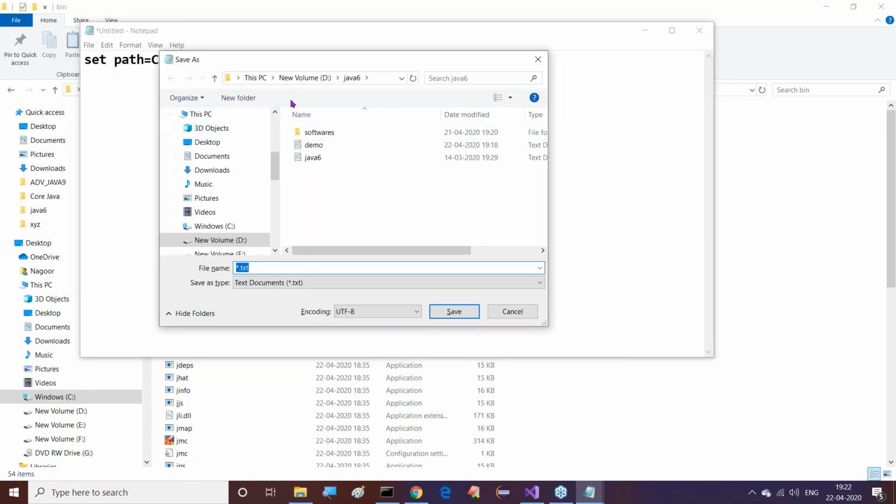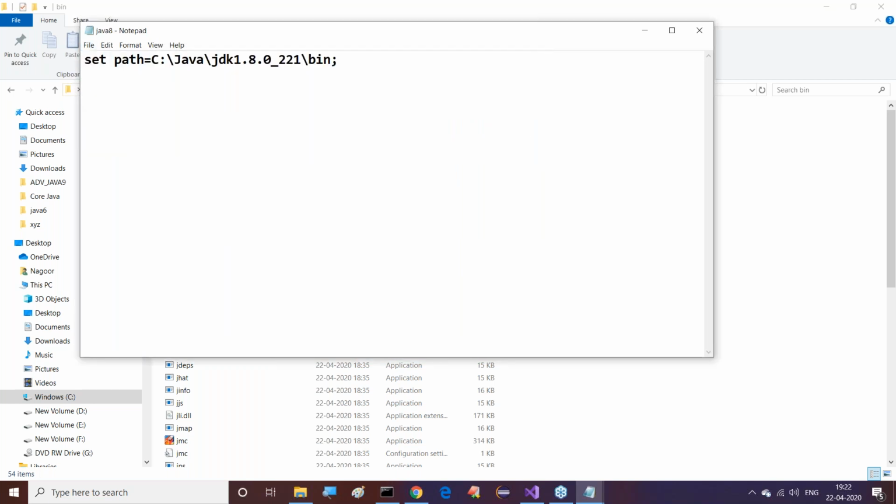Ctrl+S. Here we have to go to the D drive, Java 6, in the same location. Just take these double quotations. Inside this, we have to provide Java 8.bat. That's it. Now saved. All the three files are saved.